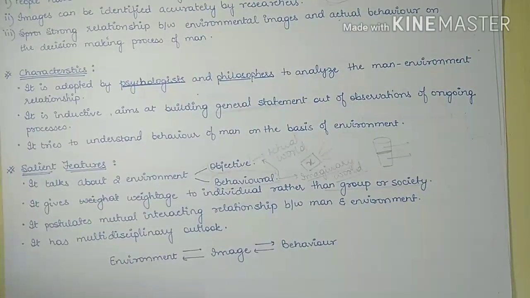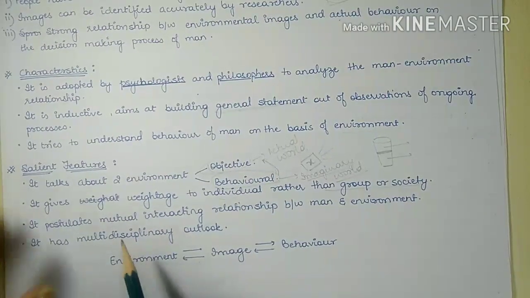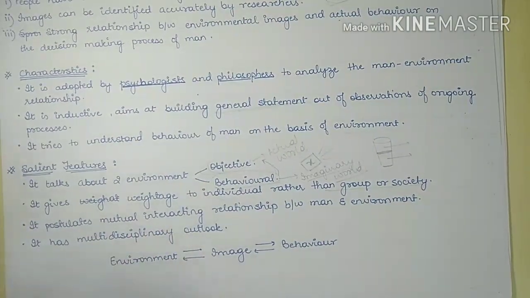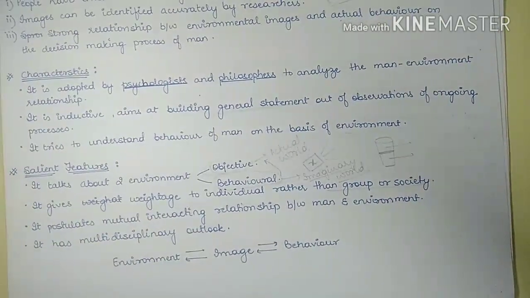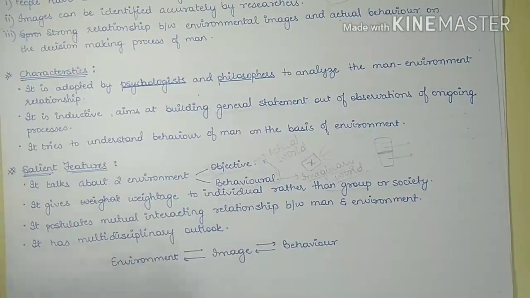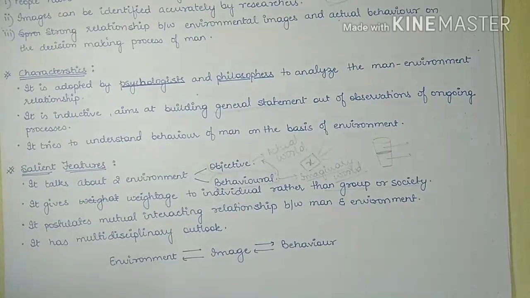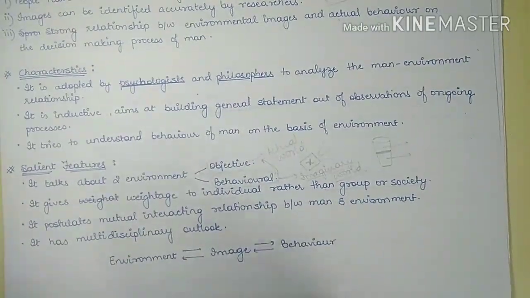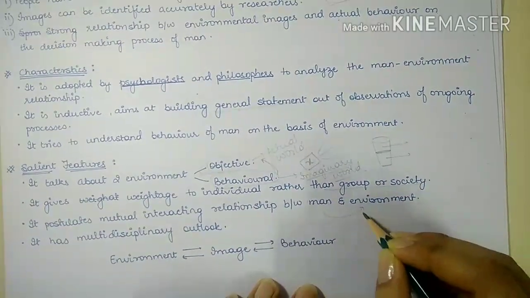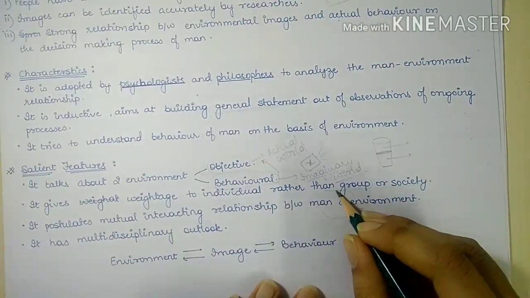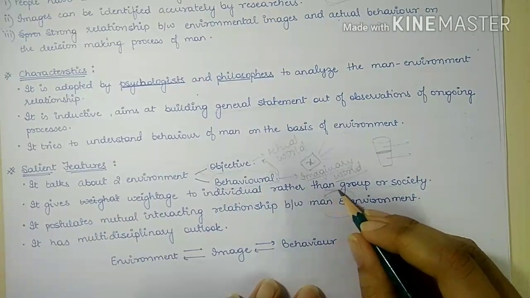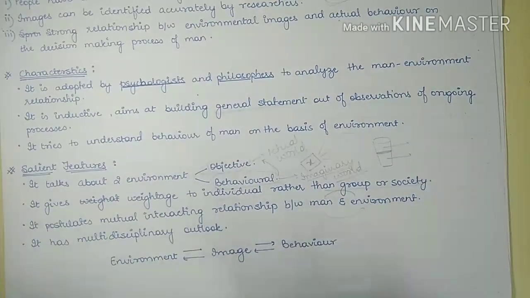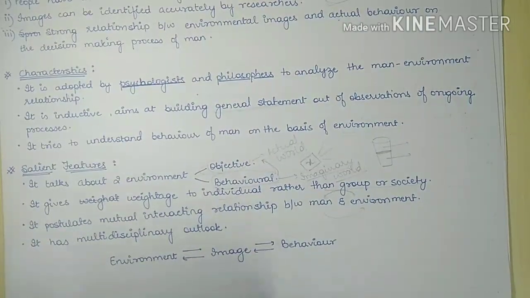Next, it postulates mutual interaction or relationship between man and environment, in which man shaped the environment, and was eventually shaped by the environment. So there is a mutual interrelationship between man and environment.